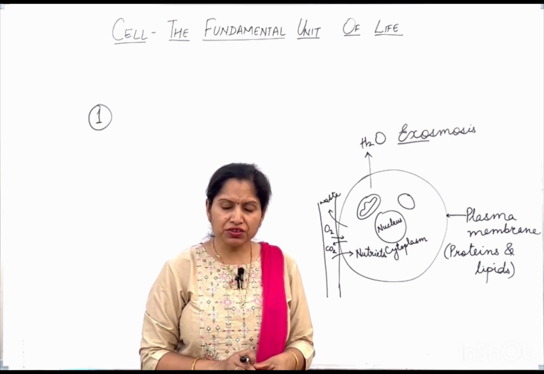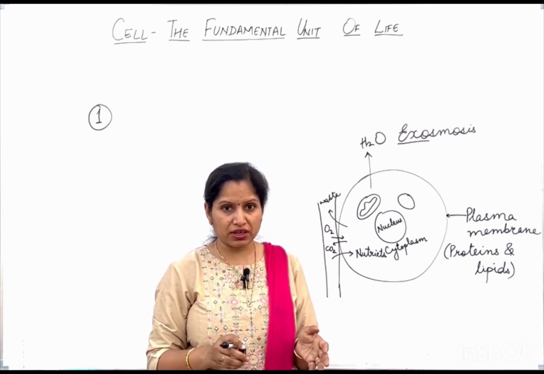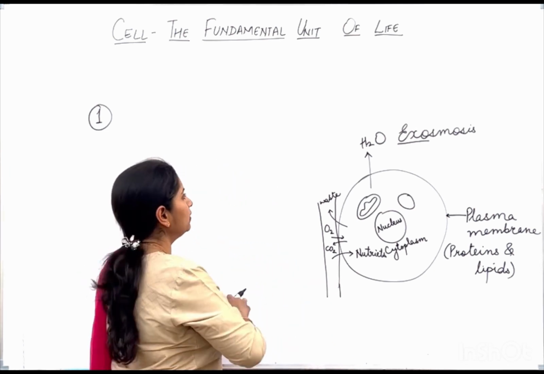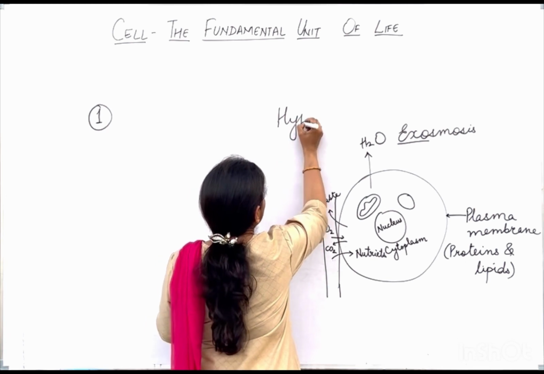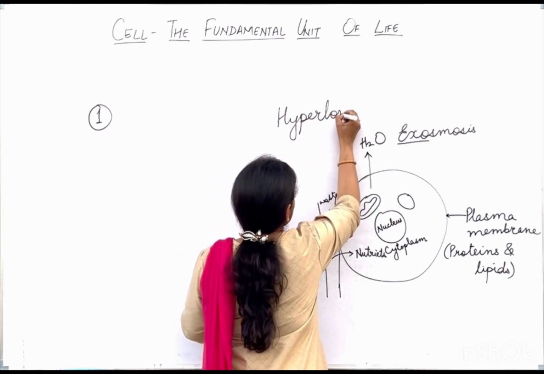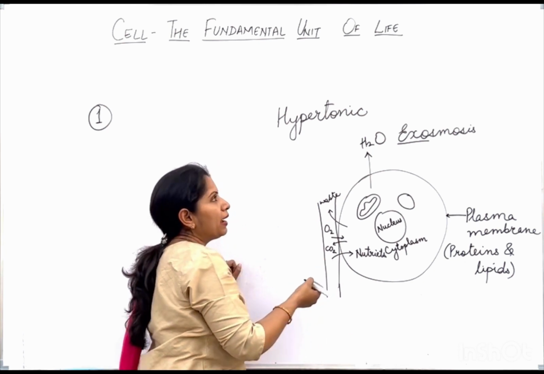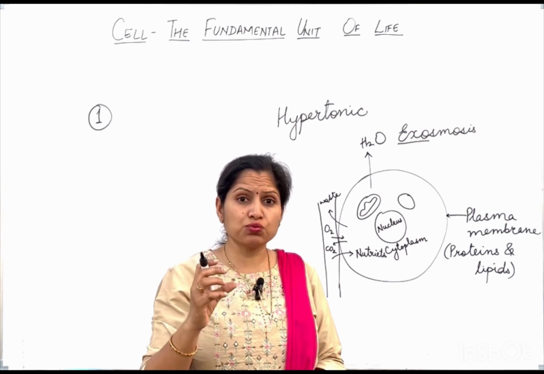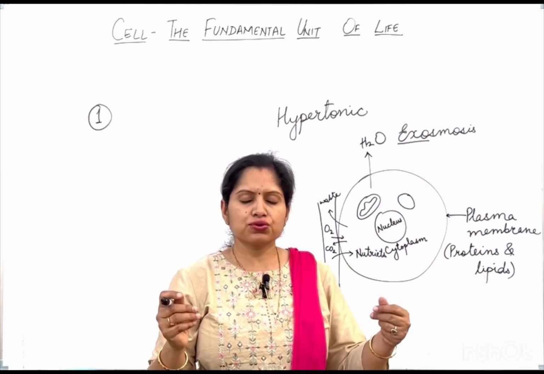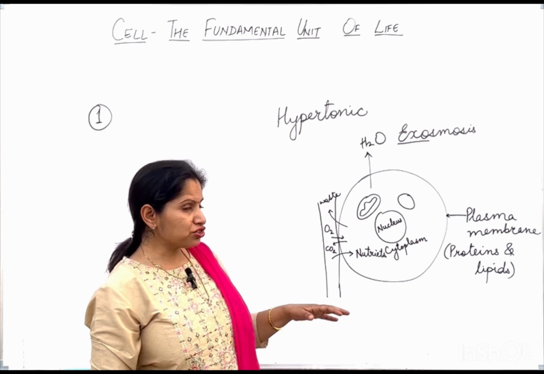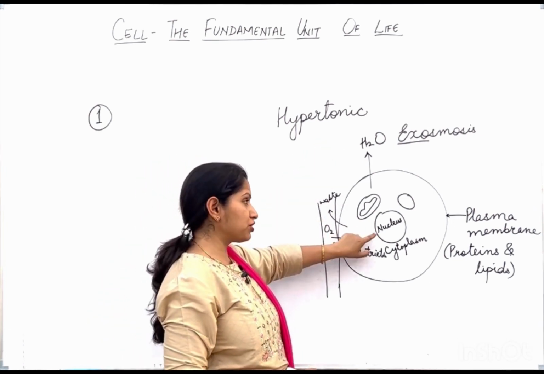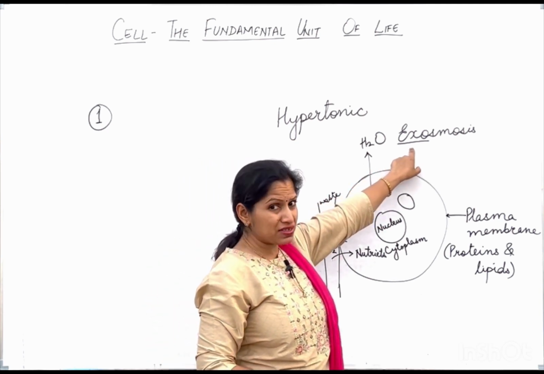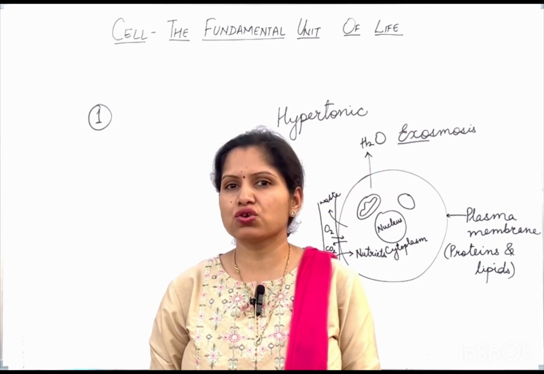Why is this water moving out of the cell? Because there was less water outside and there was more water inside. Means we have placed our cell in a hypertonic solution. What is such a solution known as? That solution is known as a hypertonic solution. Means a solution that is having less water but more solute. So, such a solution is known as hypertonic solution, and whenever we place our cell in a hypertonic solution, there is exit of water from the cell. Means the water is going to come outside the cell, and that process is known as exosmosis.